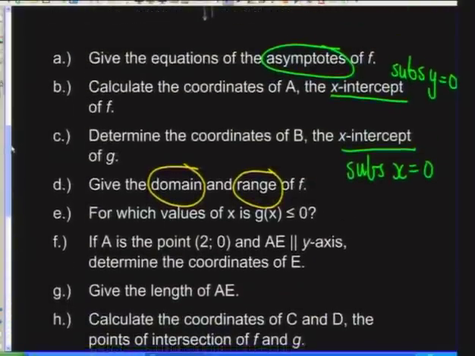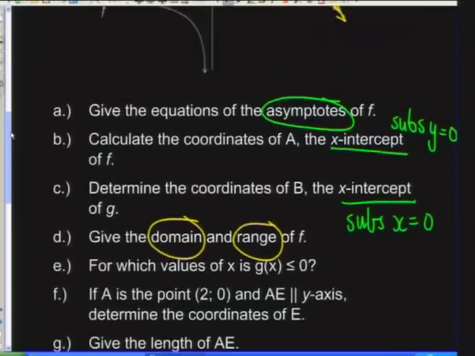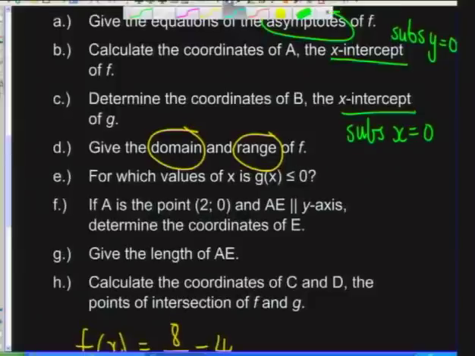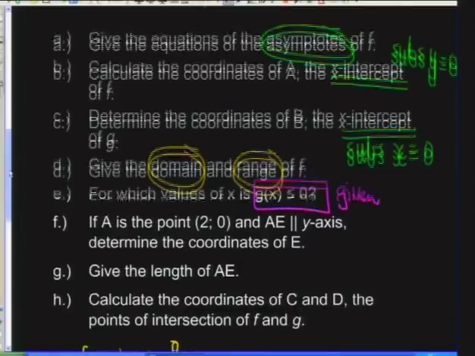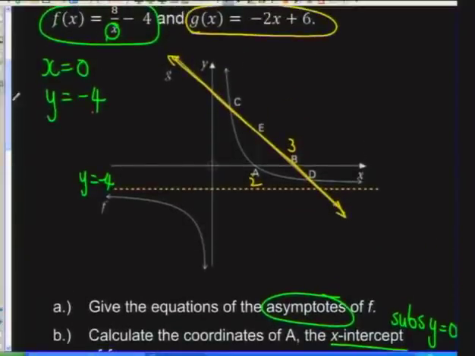Without the asymptotes, you wouldn't be able to find that. Then for which values of x is g of x negative? Okay. Now, let's see. This portion here is what we are given. We are given that g of x is negative. So let's go up to the graph and see.